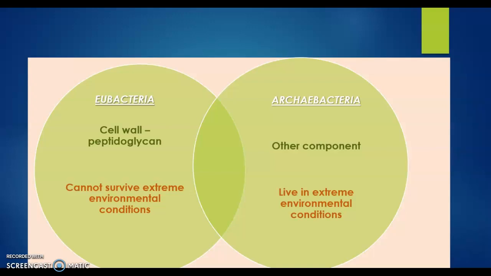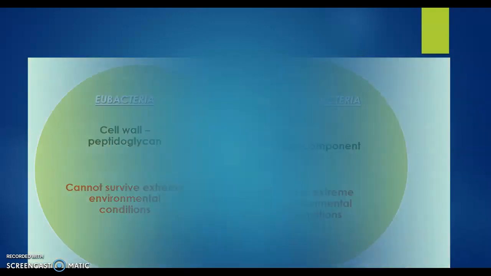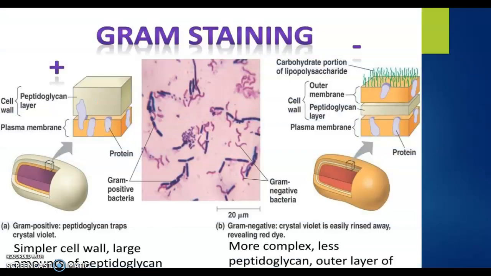They can even survive above 100 degrees Celsius, whereas eubacteria cannot. Okay, this is the major difference. But both eubacteria and archaebacteria come under prokaryotes.